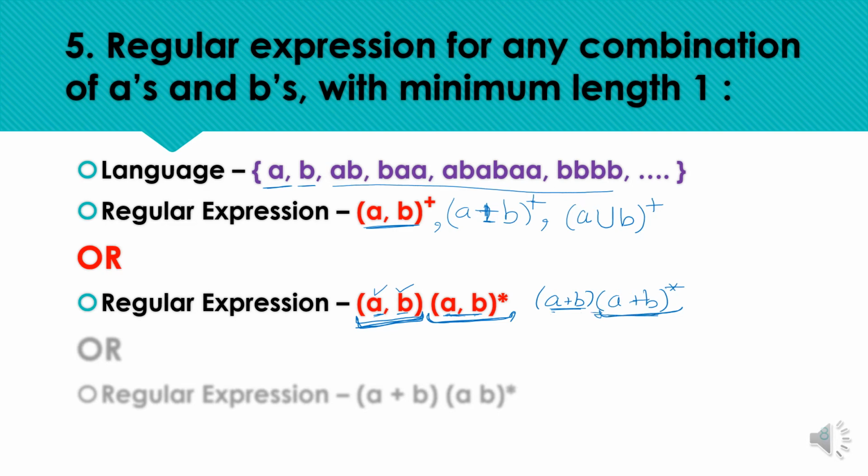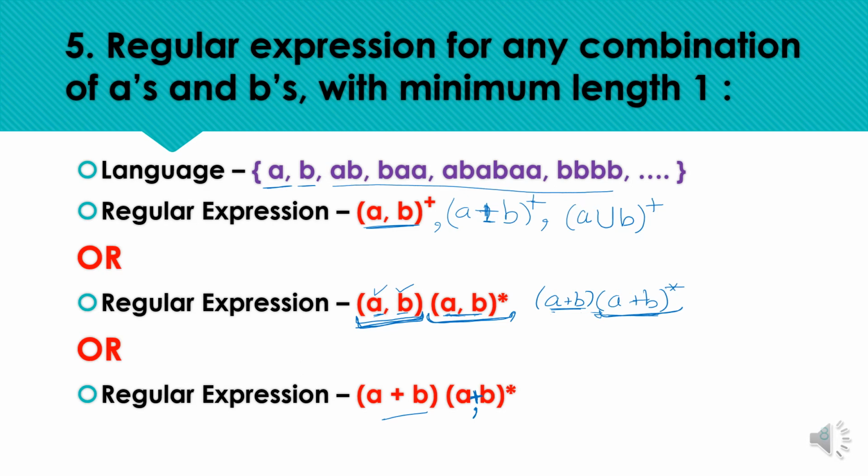Okay, so we can also represent it like this. Sorry, here we should have plus. We cannot have concatenation over here. We need to define comma or plus over here. So we can have any of the notation for ORing here, A plus B, followed by A plus B star or A comma B star.